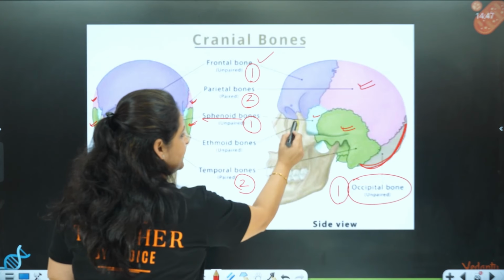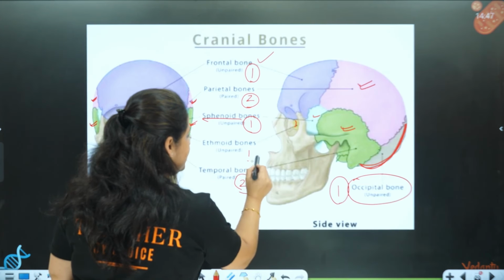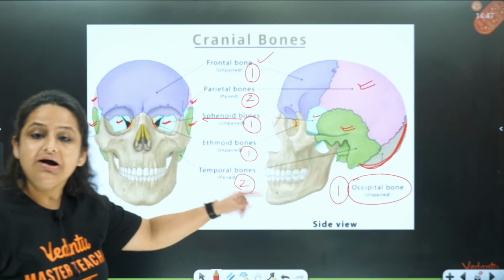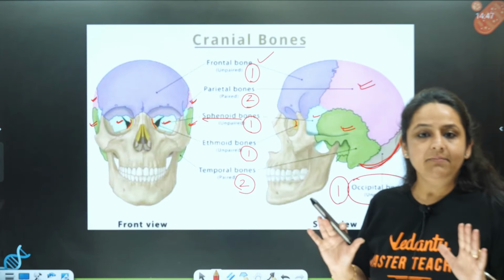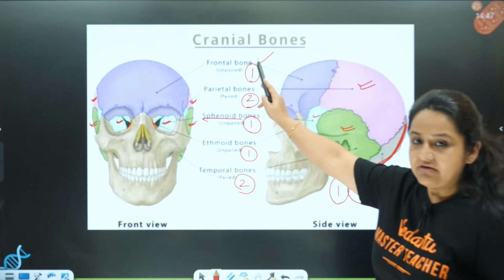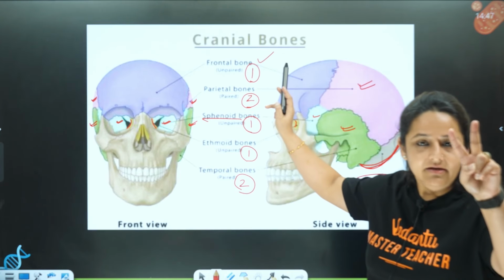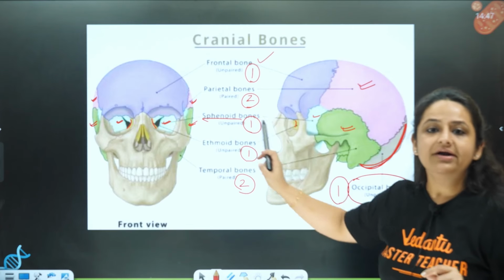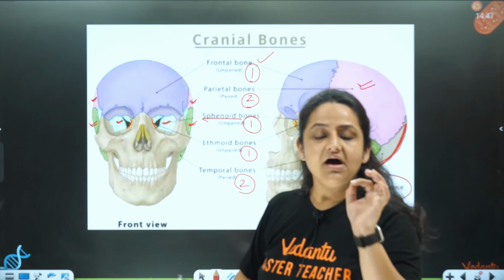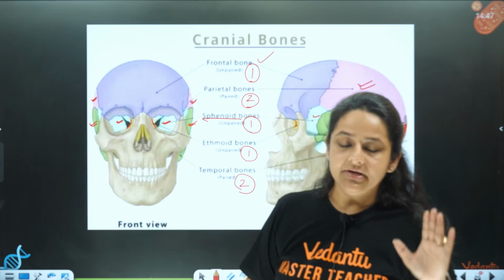Okay, you can see over here, this is the ethmoid. This is again 1 in number. So now if you count all the bones in total, are you getting number 8? 8 cranium bones, correct? So frontal, 2 parietal, 2 temporal, occipital, 1 sphenoid, 1 ethmoid. These are the 8 bones of the cranium, correct?